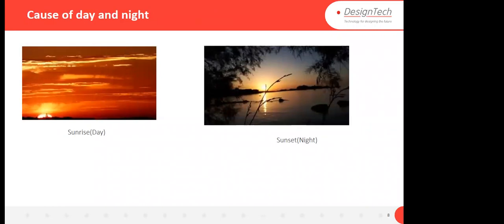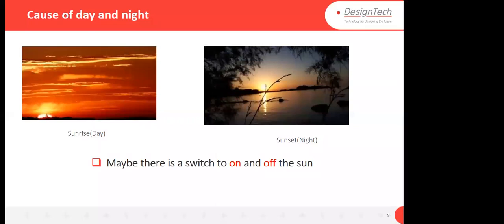Okay, let's take one example of sunrise and sunset, to see how we choose the algorithm. Let's say I have to make some kind of mathematical equation or machine learning algorithm to find out the cause of sunrise and sunset. First, what kind of algorithm can it be? We can assume that maybe there is a switch to turn the sun on and off. If it is 6 p.m. then sunset will occur, and if it is 6 a.m. then sunrise will occur. Your algorithm will work fine, but what about the accuracy?